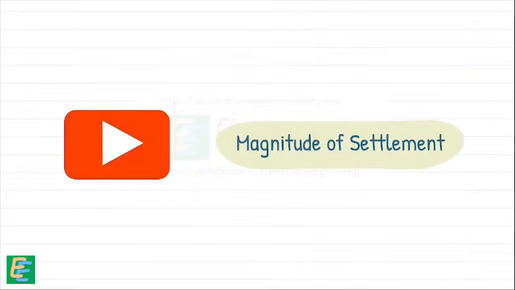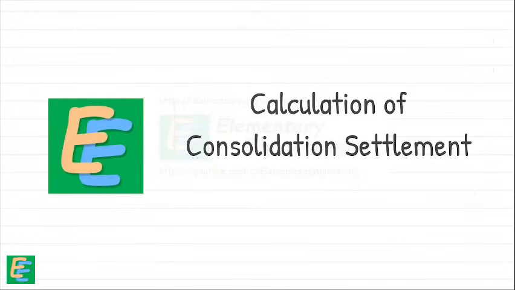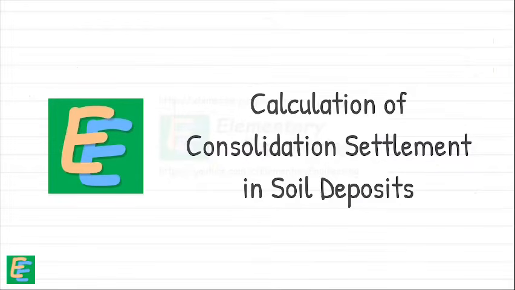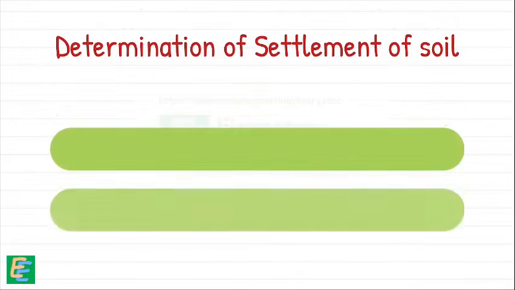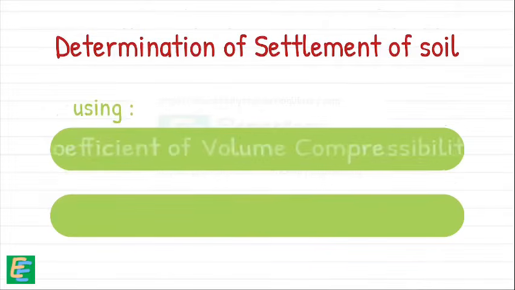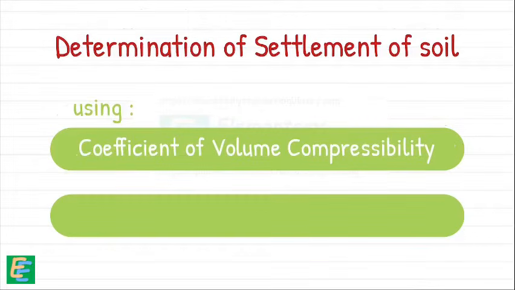In this video, we will analyze how magnitude, the amount of consolidation settlement, is calculated. For the determination of the settlement of soil layer, we have two methods. One is based on using the coefficient of volume compressibility, and other is based on using the void ratio of the soil.